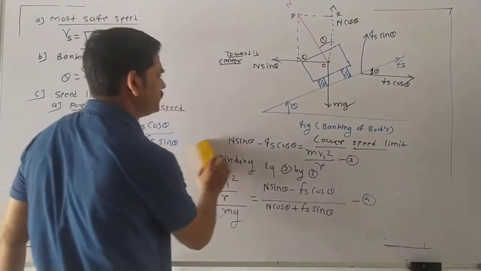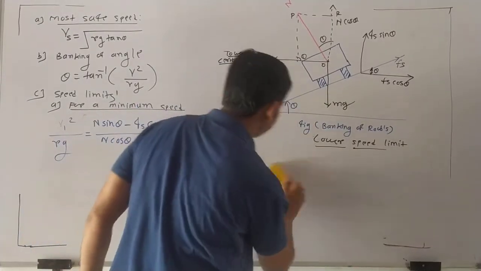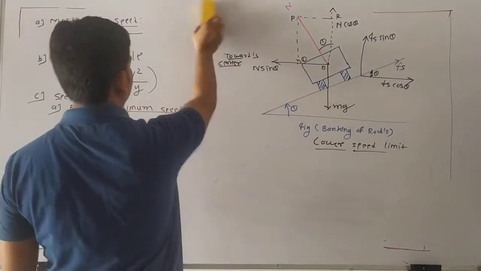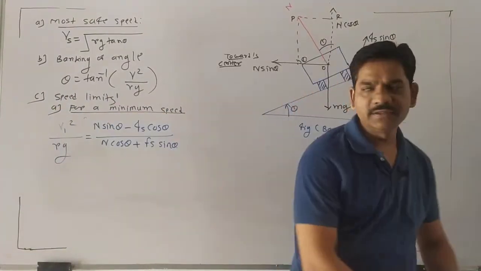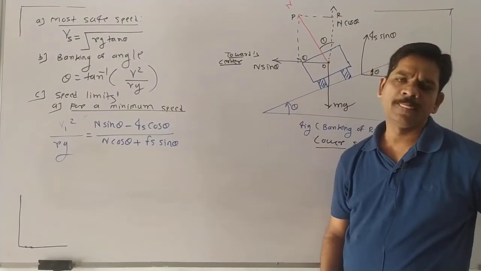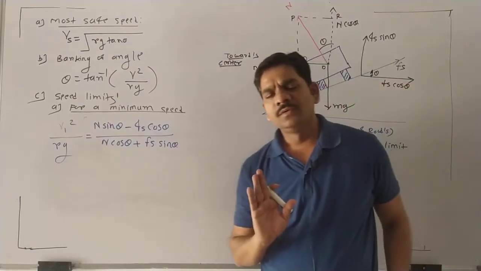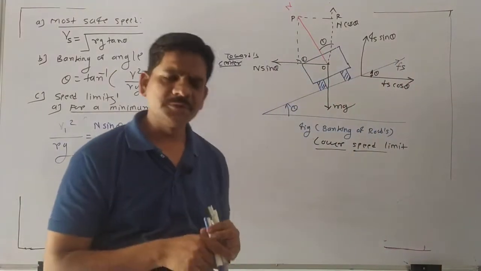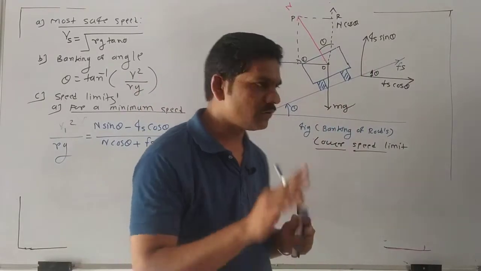So I erase this also. After solving this, we get this final equation for the minimum speed. Here the static friction, which is considered for the minimum speed of the vehicles, acts in the upward direction. Yes or no? Yes.